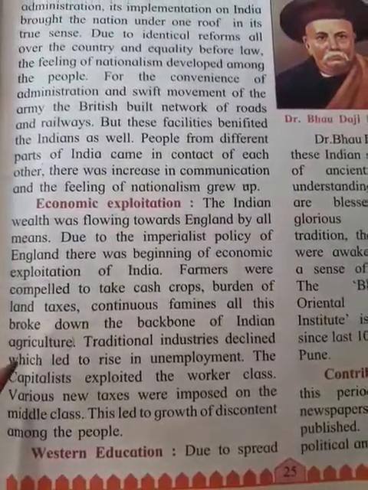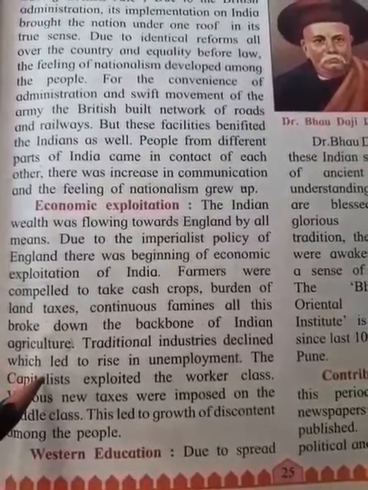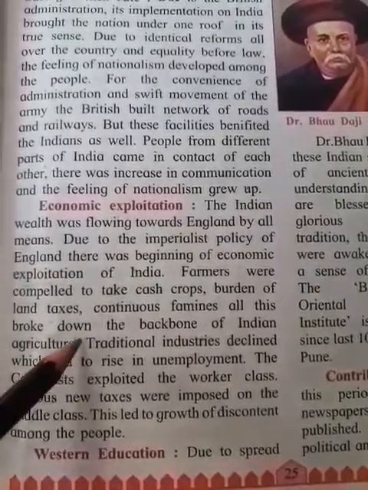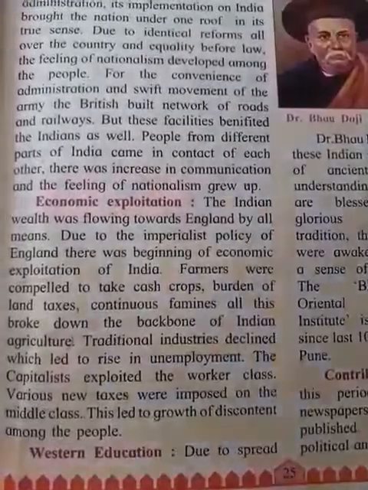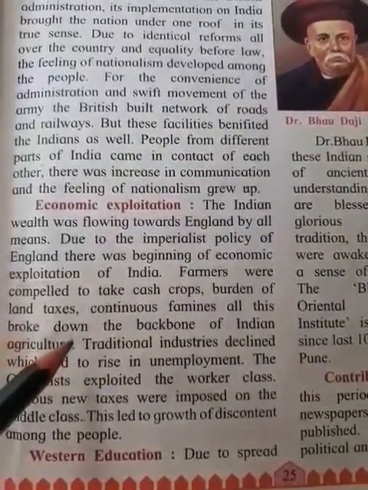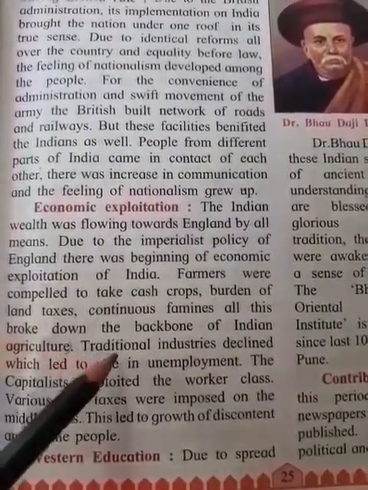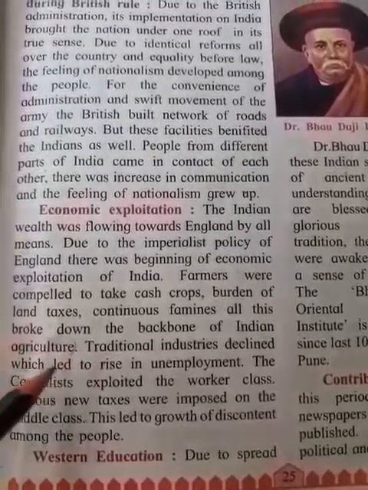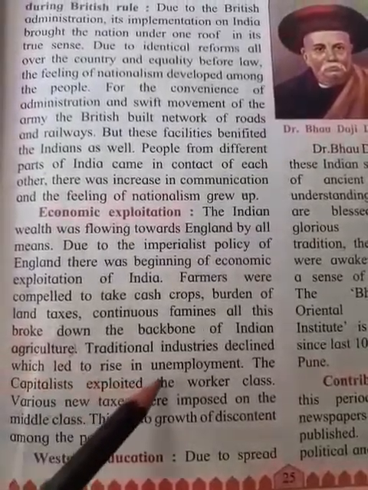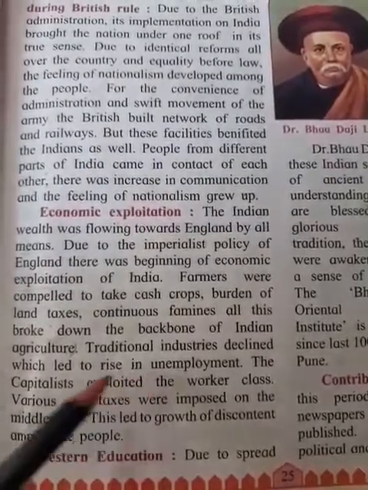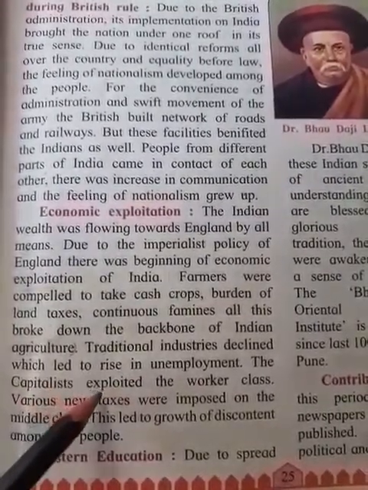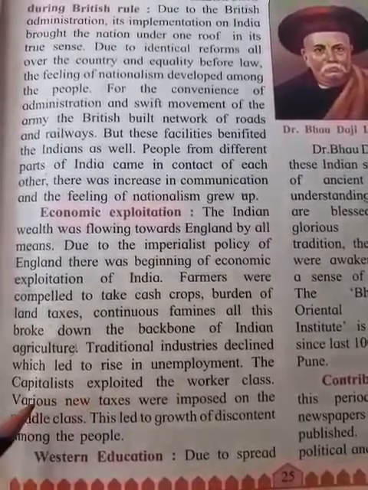Traditional industries declined, which led to a rise in unemployment. Because of the new machinery brought by the Britishers, the way of trading, and the high taxes imposed, the traditional industries declined, which led to a rise in unemployment. Now people did not have any work, and because of that also the capitalists exploited the worker class.